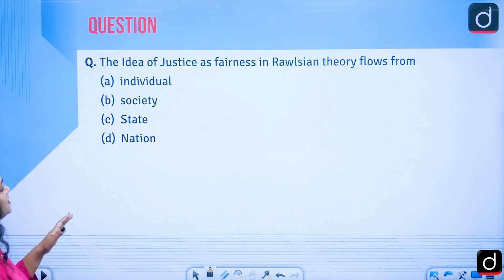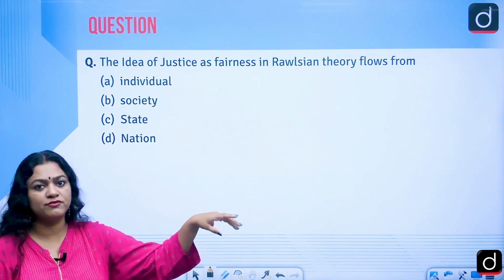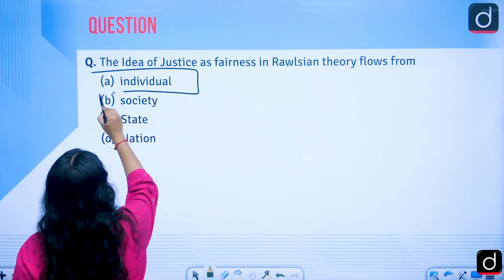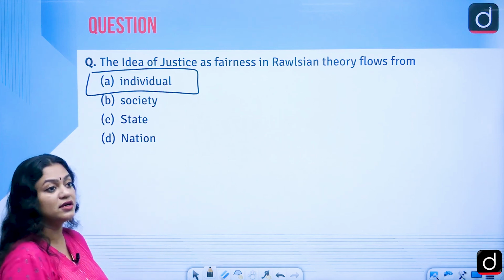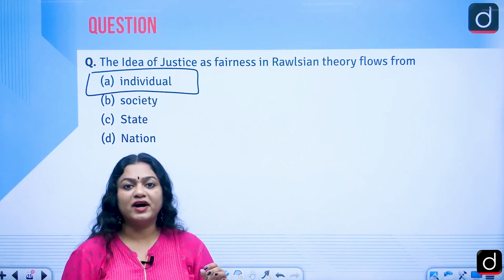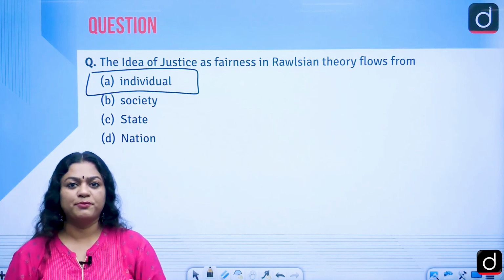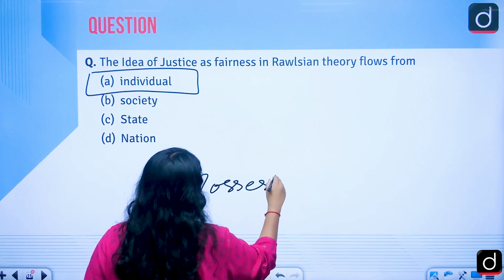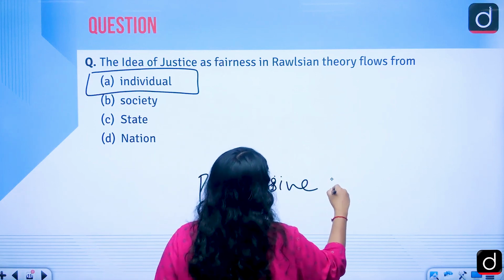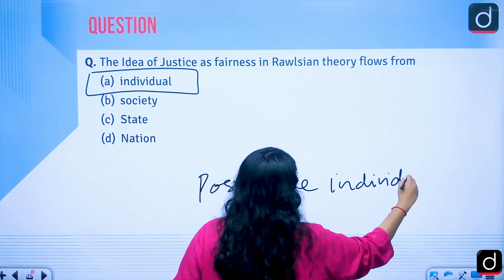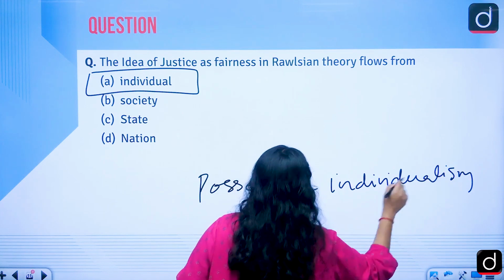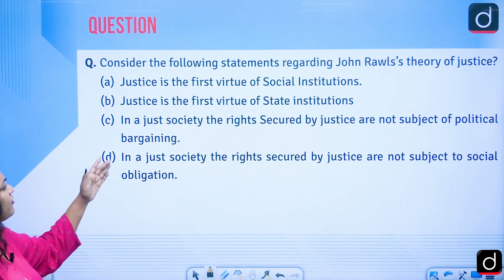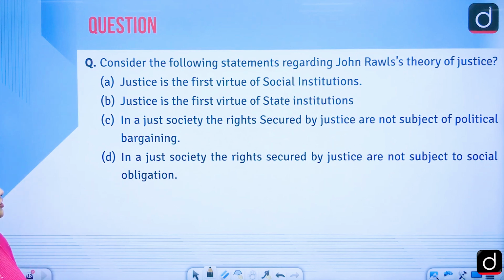Next question: the idea of justice as fairness in Rawlsian theory flows from what? Individual, society, state, nation. It is the individual, because in every social contract theory you find that the individual is given importance. Now it is called the possessive individualism by C.B. Macpherson.